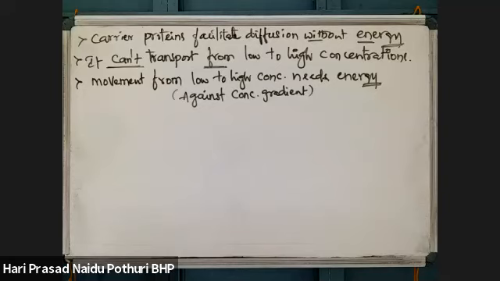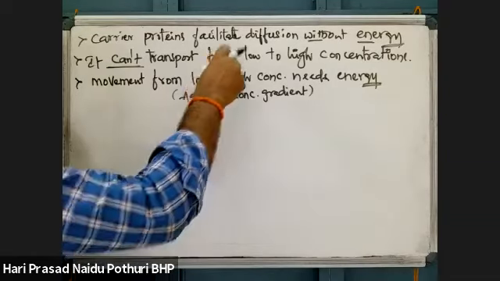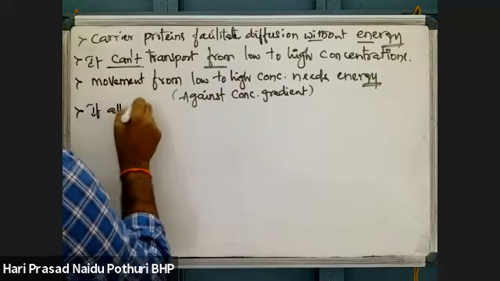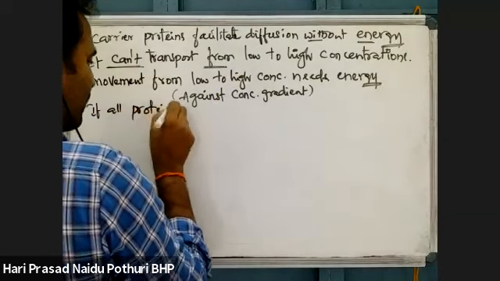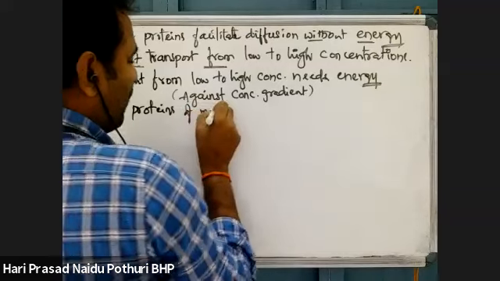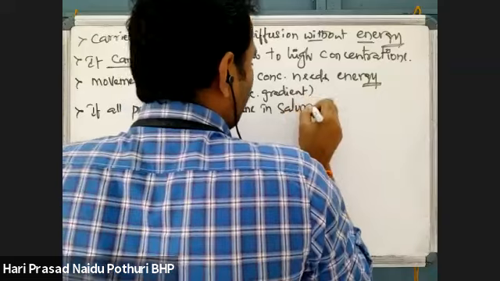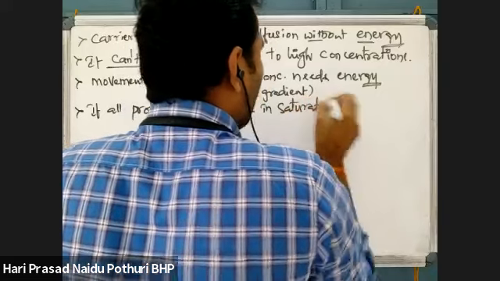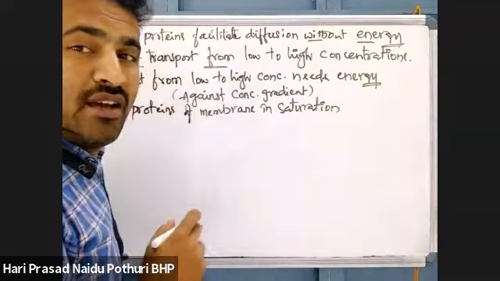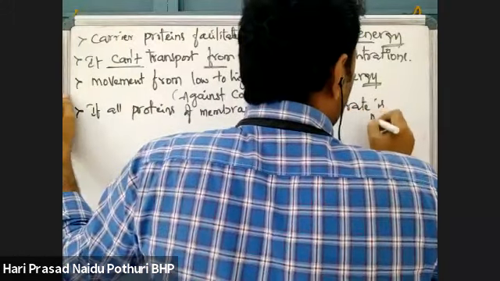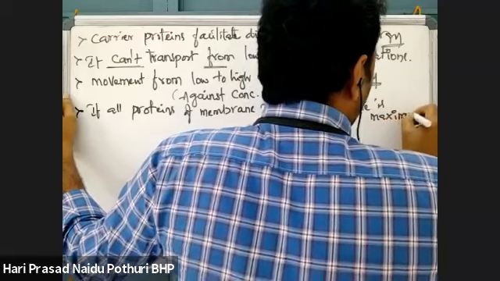Here, the transport process depends on the activity of the proteins. Suppose all proteins of the membrane are in saturation, meaning all proteins present in a membrane are working, then the rate is maximum.